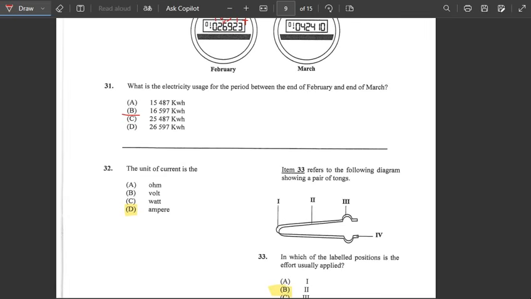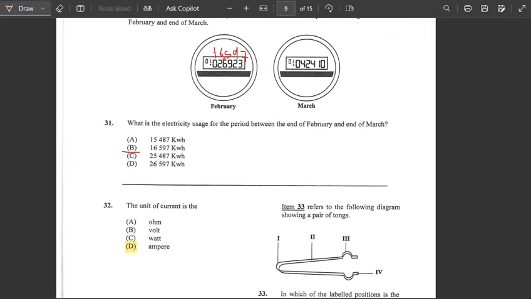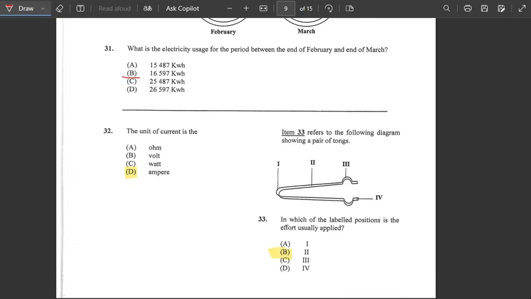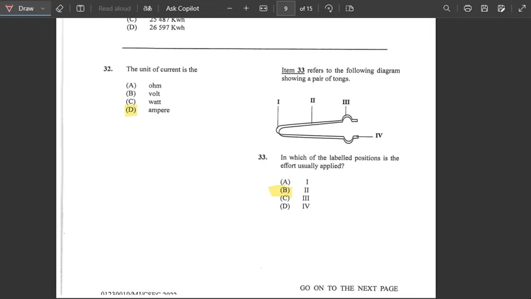If you have any different answer, feel free to leave it in the comment section. Let me see why you would have gotten that answer. Alright, number 32, it says the unit of current is, and the unit of current would be ampere. So the answer would be D.